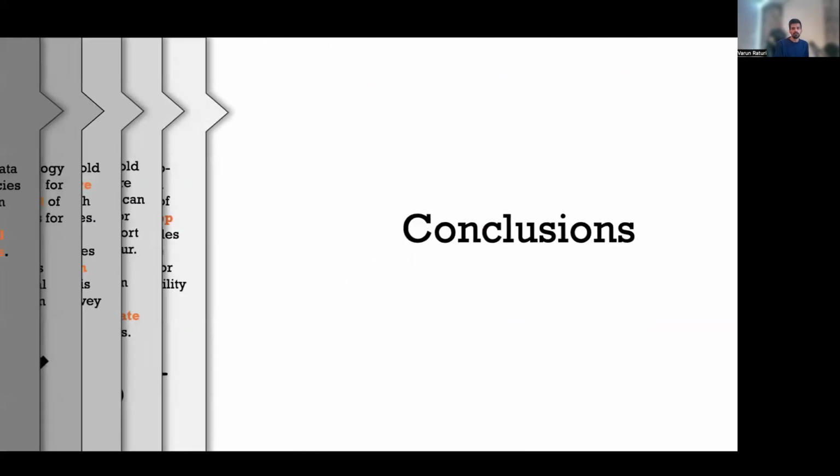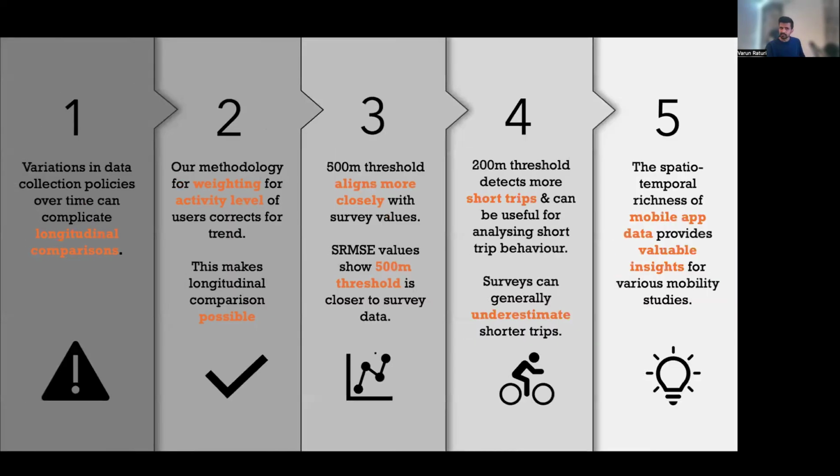So finally, conclusions of the study would be that these variations in these data collection policies can complicate longitudinal comparison. Our methodology corrects for these complications and gives expected trends, and that's why weighting for activity level might be the better way to go. The 500-meter threshold aligns more closely with the survey data, whereas 200-meter does better when it comes down to shorter trips. And the spatio-temporal richness of mobile app data makes it a very valuable data source for comparing mobility insights.